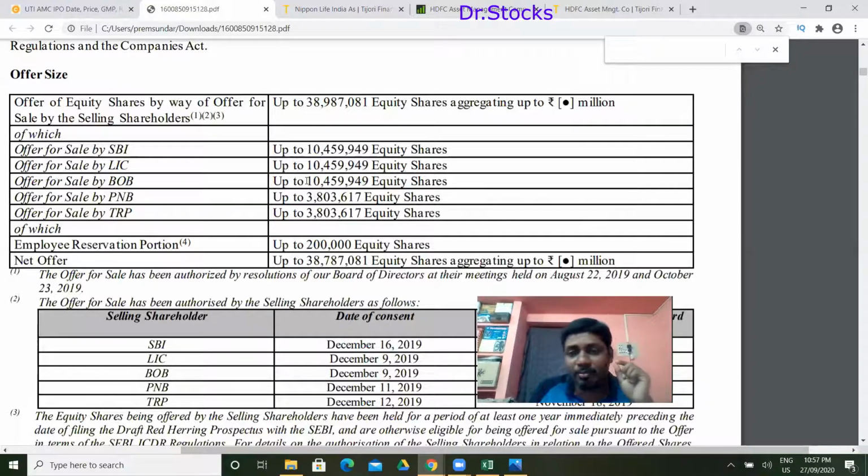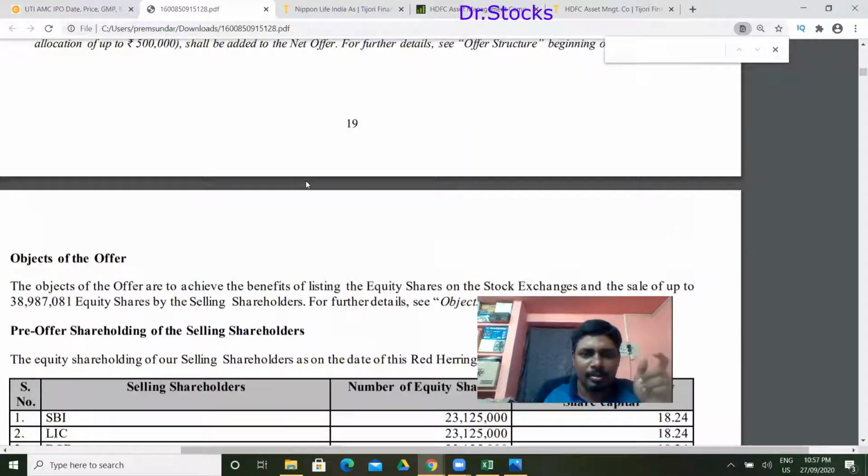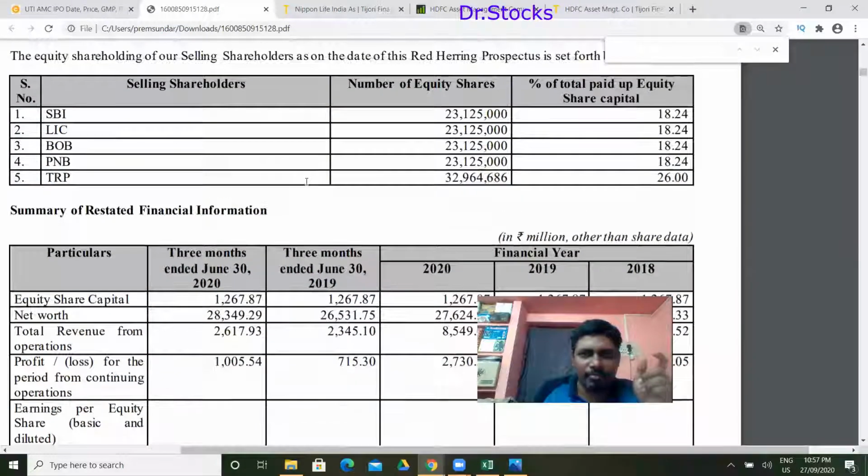And let's see one more interesting data. How much profit did they make? Because this is one of the highest money making industries for the past 1 decade in India. You can see the price of the peers, HDFC AMC and Reliance Nippon Asset Management. They came to listing very recently. And let's check the cost of the price that these people, SBI, LIC, BOB and PNB and TRP, have acquired. That is also an interesting piece of information we have here.